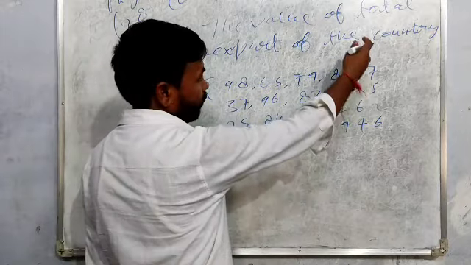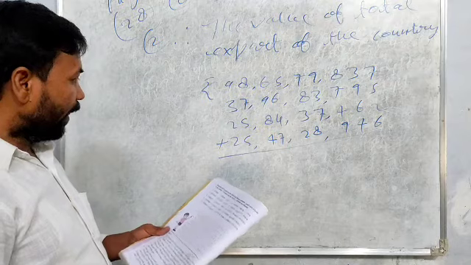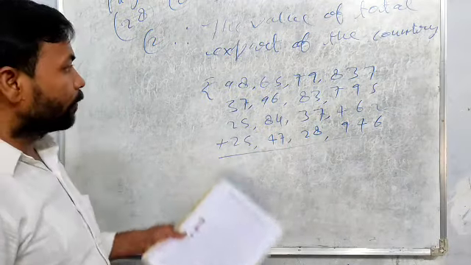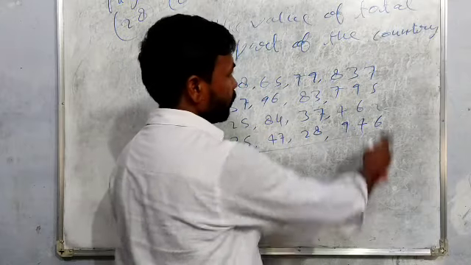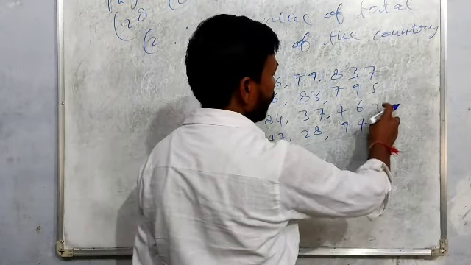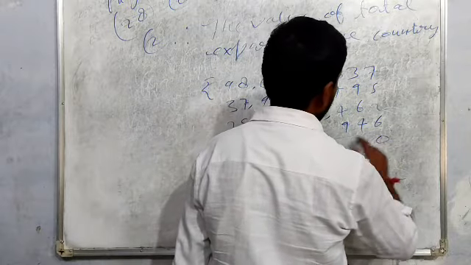This is the ones column, tens column, hundreds, and so on. You know this already. If you add, see here: 7 and 5, 12. 12 and 2, 14. 14 and 6, 20.